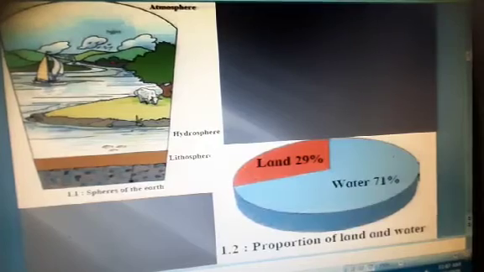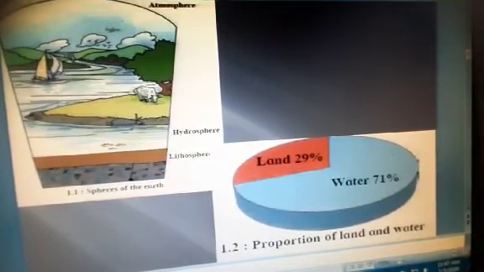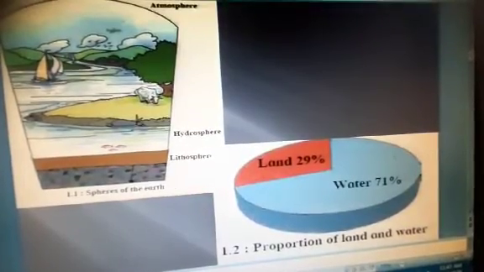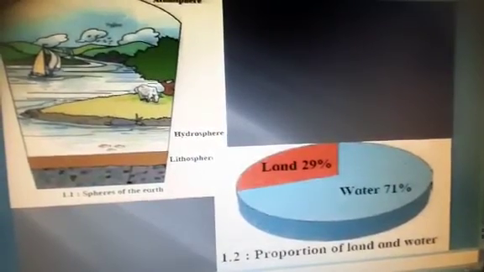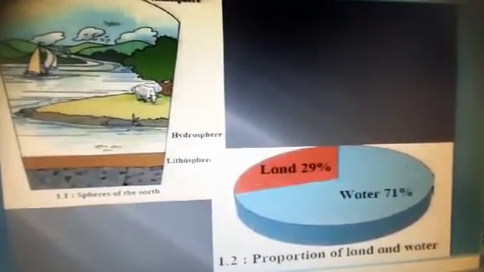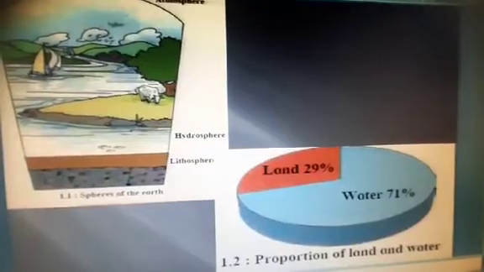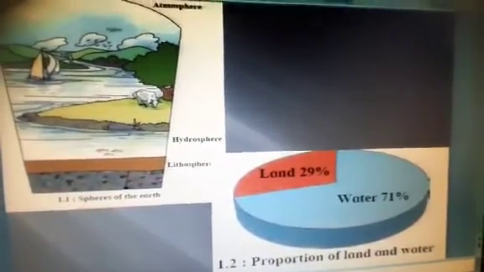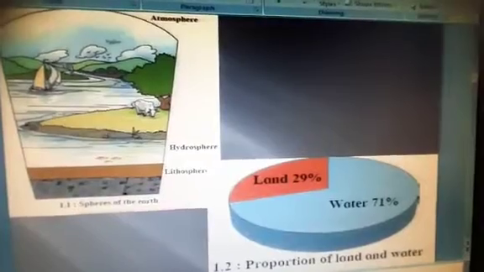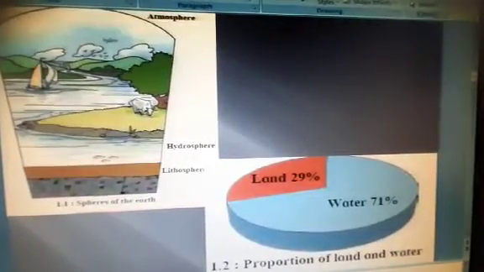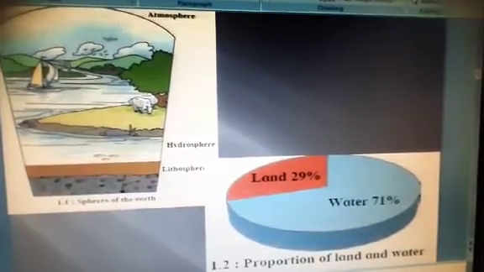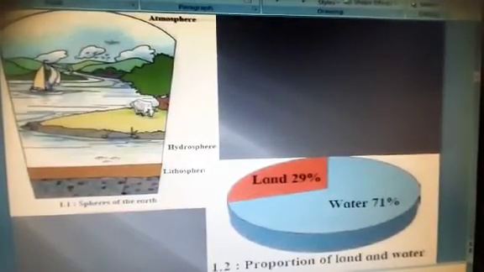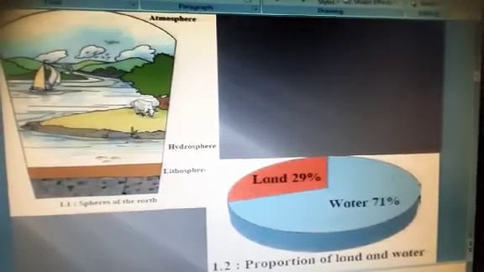Means, though we are studying about these non-living resources, air, water and land, these sources are related with the renewable resources, that is plants and animals. These lithosphere, hydrosphere and atmosphere together form the biosphere. What is said to be a biosphere? Sphere where the living things and non-living things are living together.